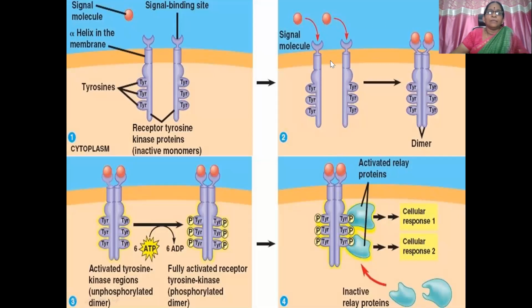You can see ligand binding, dimerization, the inactive state, then autophosphorylation, cellular response, and then the termination of action by dephosphorylation. The phosphorus is removed and converted into ADP, and will be utilized again in further cascades of events. This is the dephosphorylated tyrosine molecule, which goes back to the inactive state. That is the termination of action.